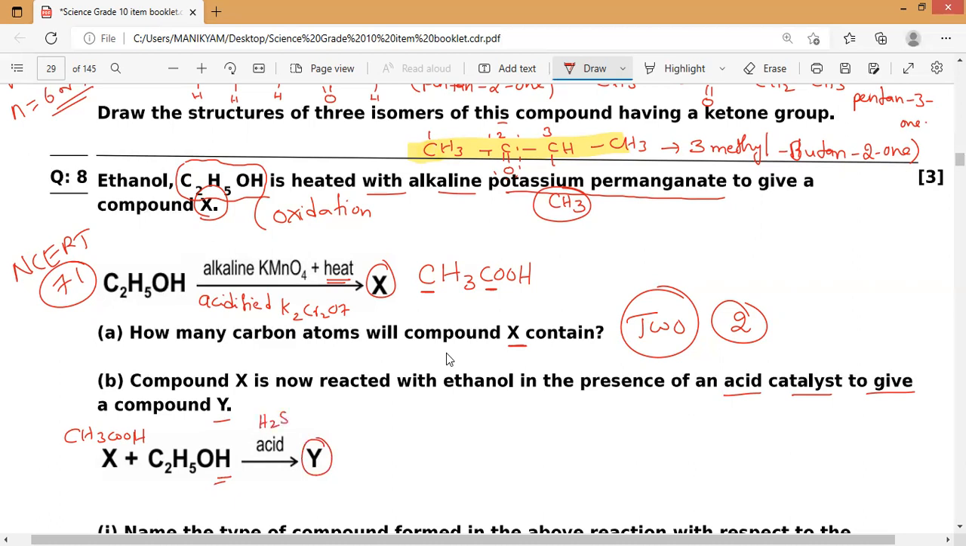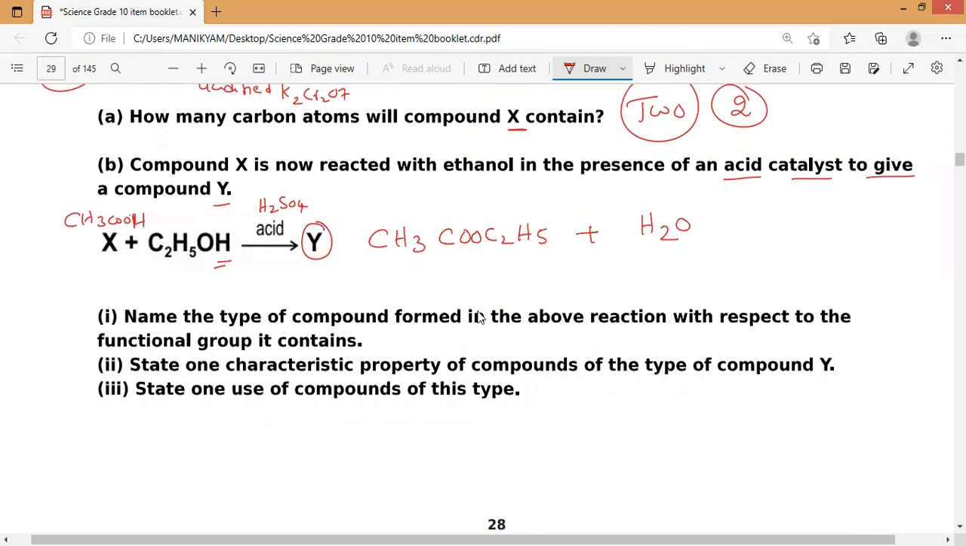That acid is H2SO4, because here H2SO4 will work as a catalyst. This reaction is a formation of esters. If an acid reacts with an alcohol, it forms the compound Y, which we call the formation of esters. So we'll get the compound CH3COOC2H5. Along with that, we'll get a byproduct, which is water. But of course, they are asking about only Y. So this is CH3COOC2H5.